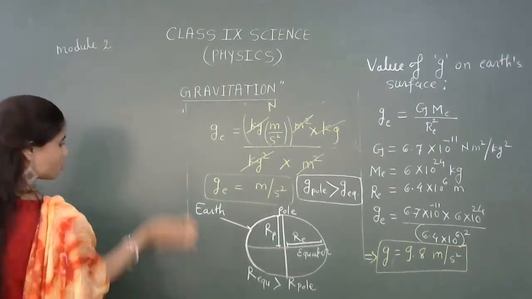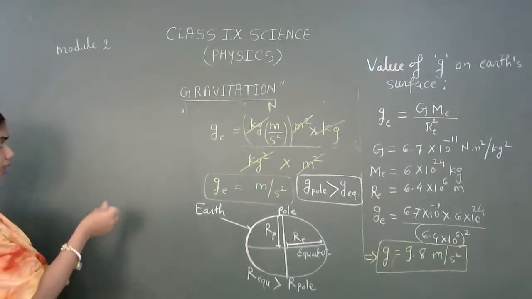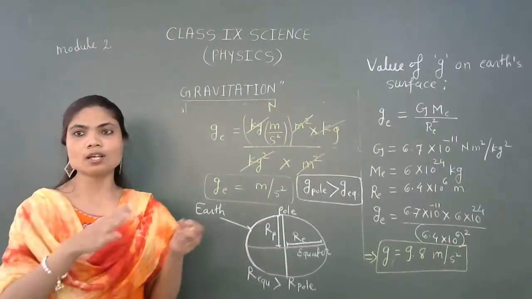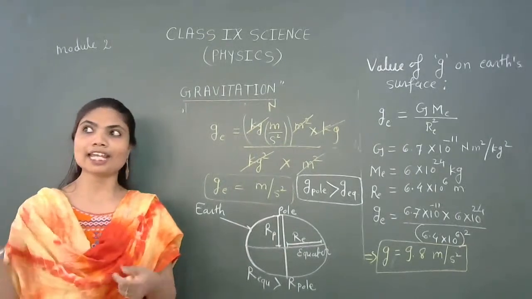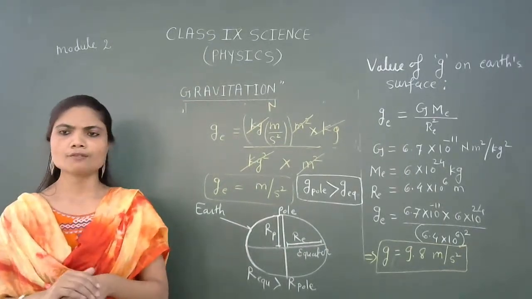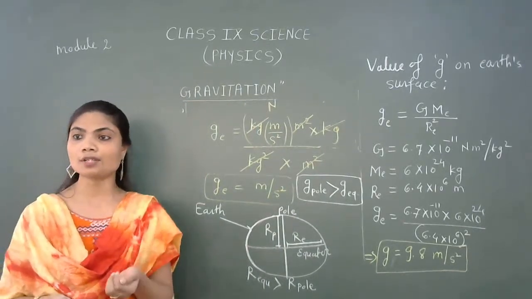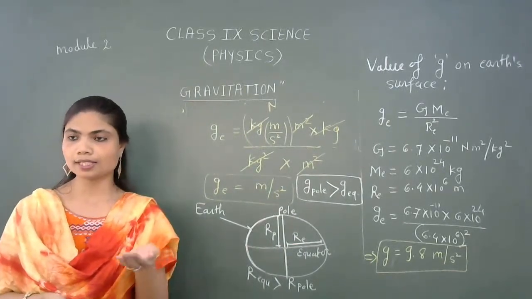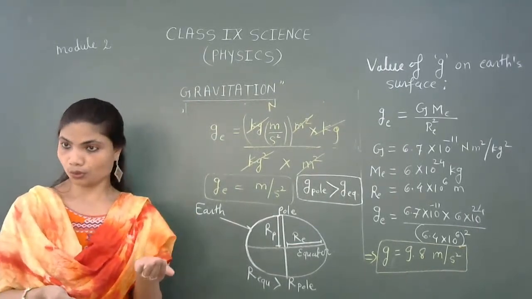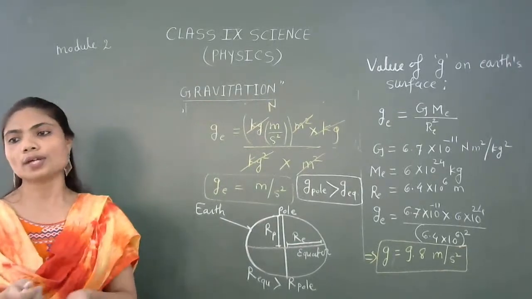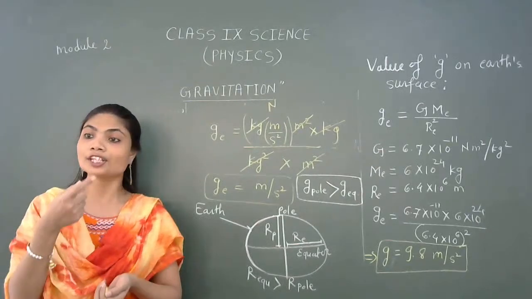Yes, this is also true for the linear equation for any object, just pay attention, but now we have to relate it to the kinematical equations. In chapter 8, where we have studied motion, right? We have learned three very important laws of kinematical motion: v is equal to u plus at, s is equal to ut plus half at square, and v square is equal to u square plus 2as. Acceleration due to gravity is now to be introduced there.